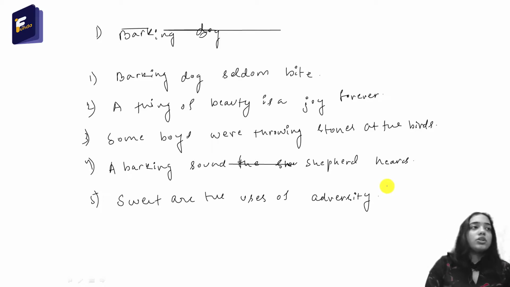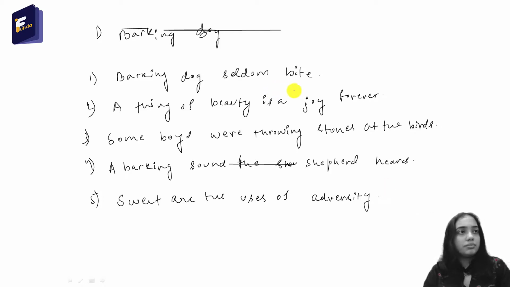So the first sentence is barking dogs seldom bite. First we have to find the subject. Who seldom bites? It is barking dogs. This is because of subject-verb agreement.